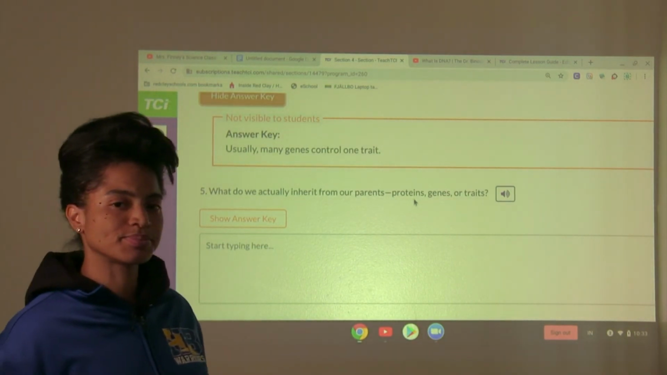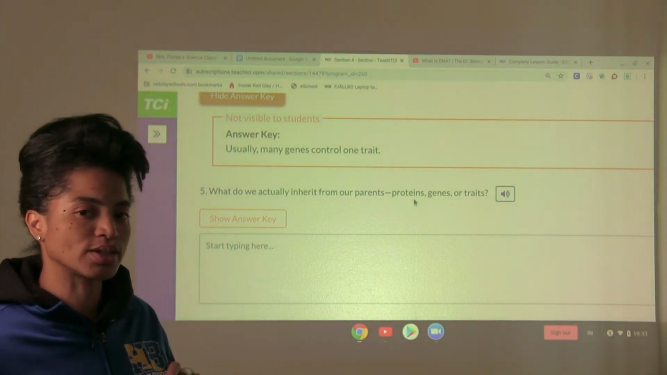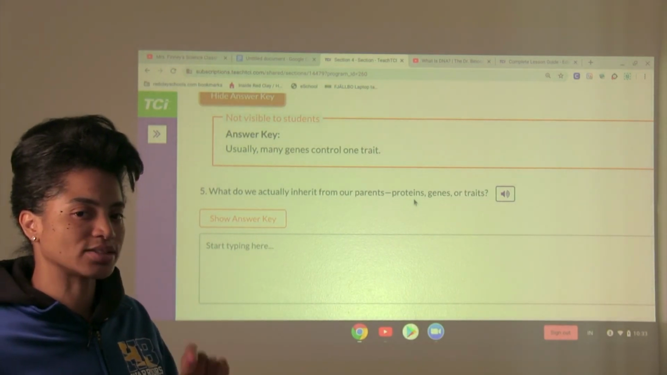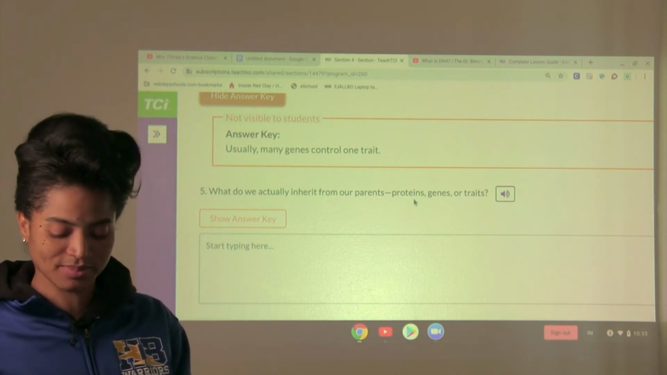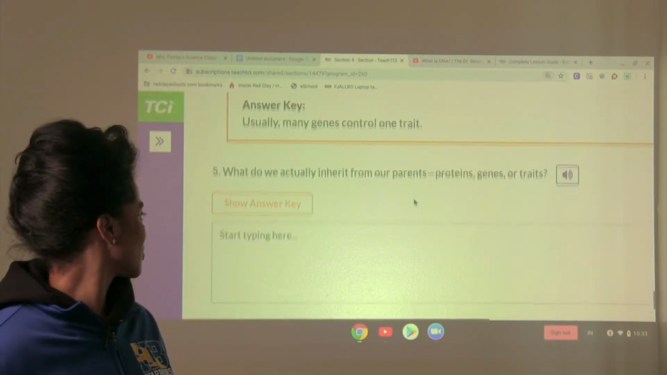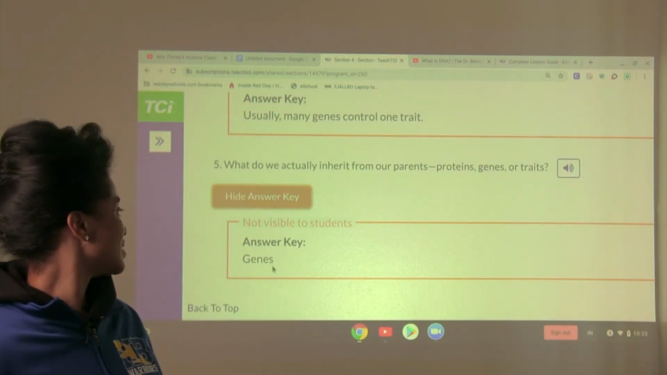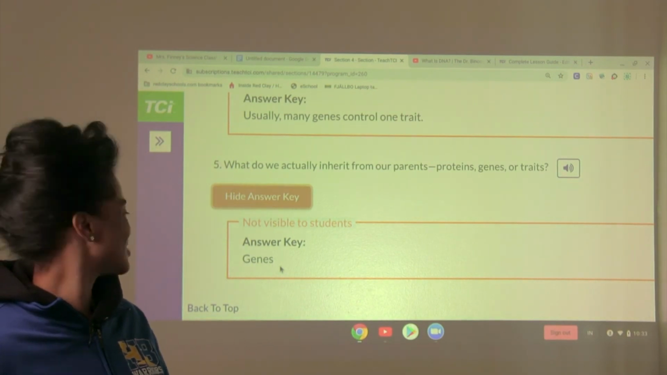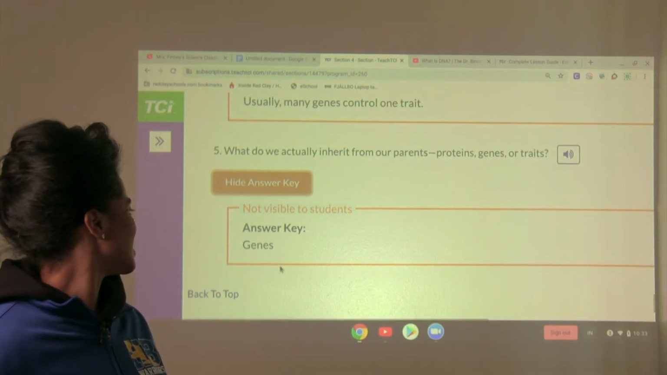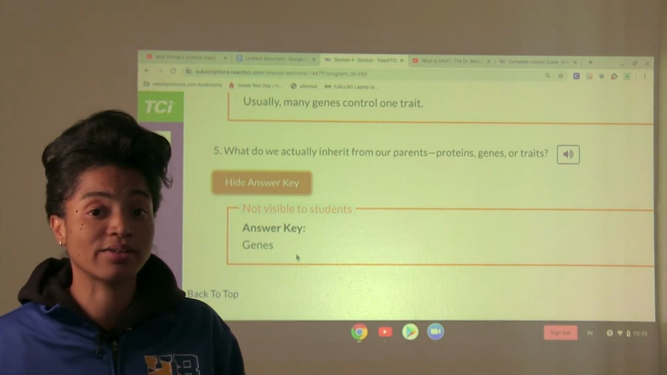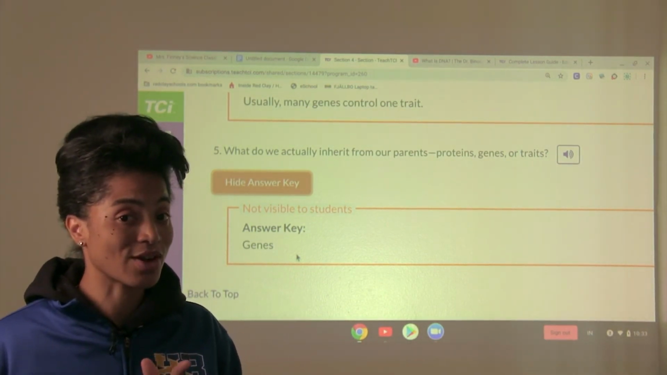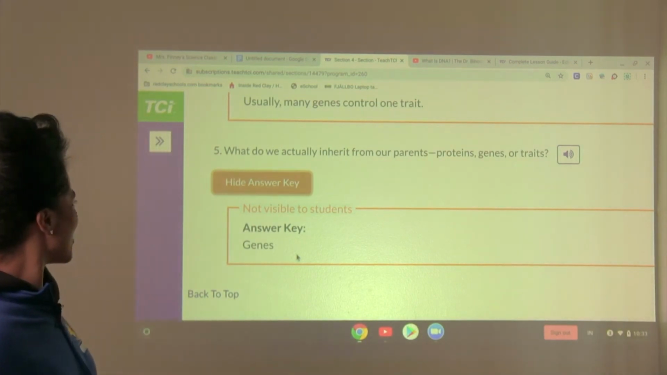What do we actually inherit from our parents? Proteins, genes, or traits? What do you think? Genes. Okay? So we actually inherit genes from our parents. So make sure you answer these 5 questions inside of your notebook. All right? And we are good to go for today.